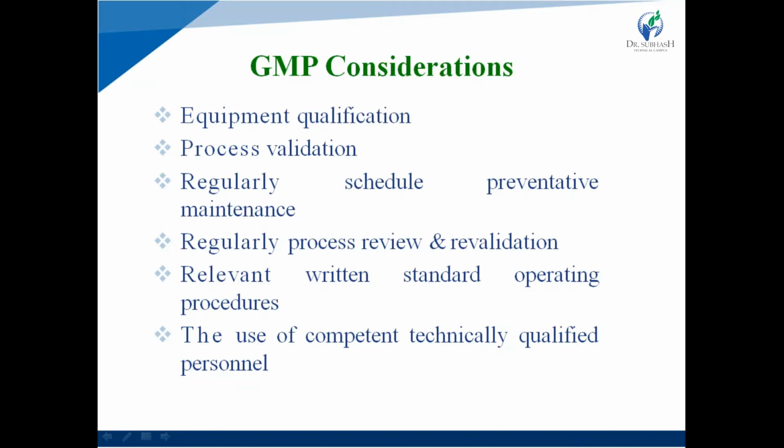Second one is process validation. Process validation is required for scale-up purpose. Regularly, scheduled preventive maintenance is required. Regularly, processes are reviewed and revalidated by skilled person. That is the part of GMP.